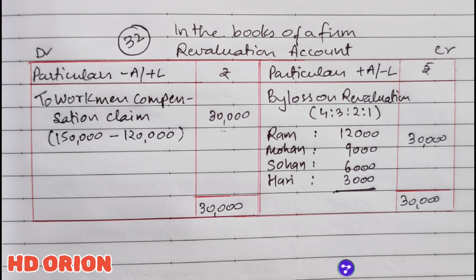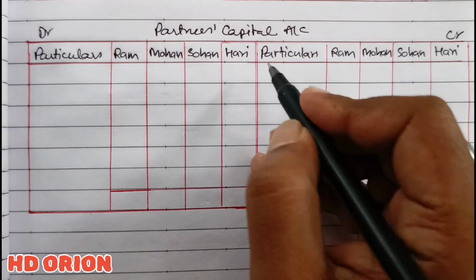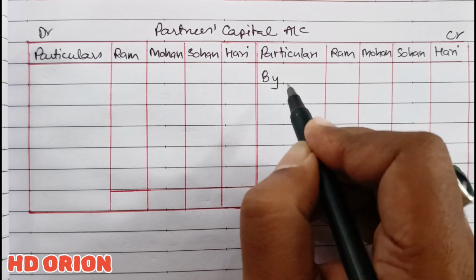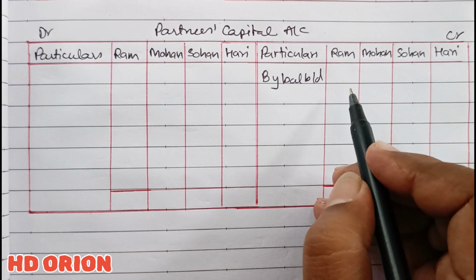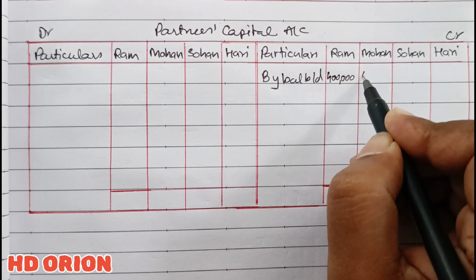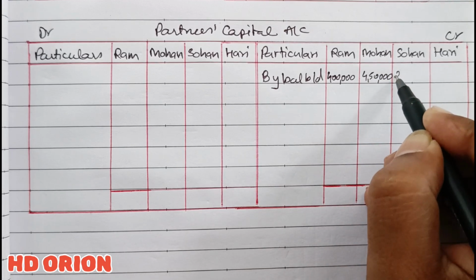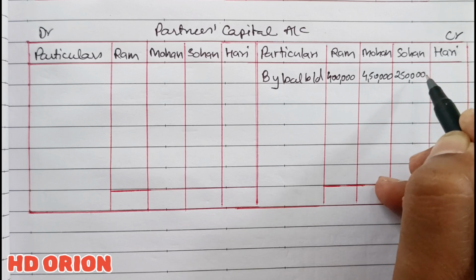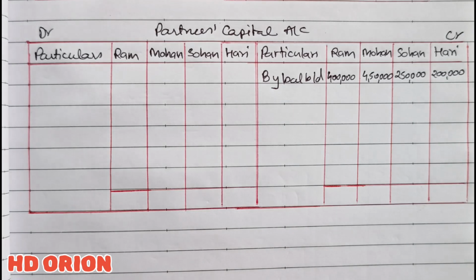Why not current account? Because capital account is fluctuating. So in the partners' capital account, credit balances will be shown on the credit side. So by balance brought down. How much is the balance brought down? 4 lakh. Then 4,50,000 as given in the balance sheet in the question. Then 2,50,000 and 2 lakh.